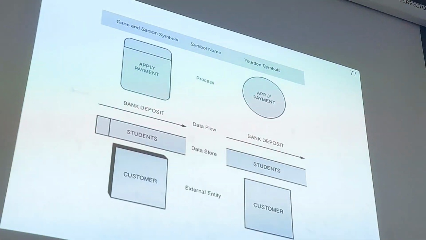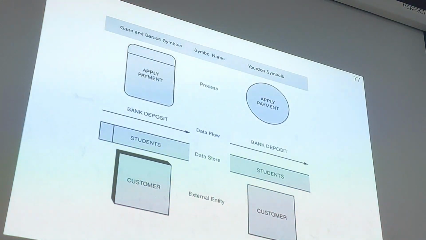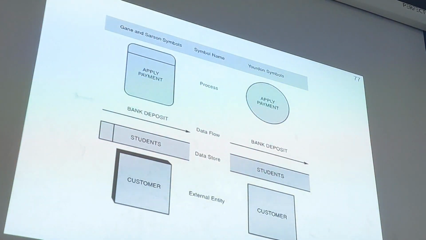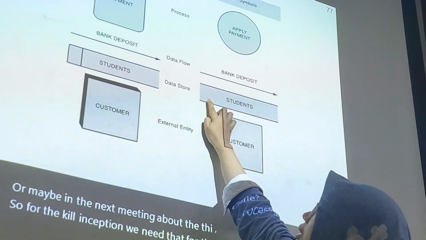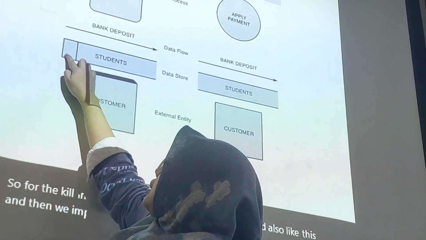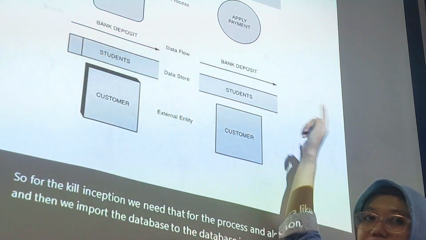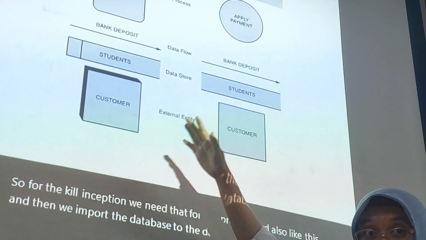For Gane and Sarson, we draw it like this. For the process and data flow like this, and then for the database or data store, in Gane and Sarson we draw it like this. This is different.